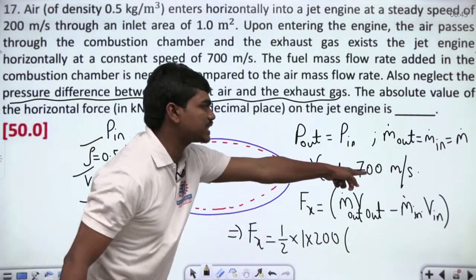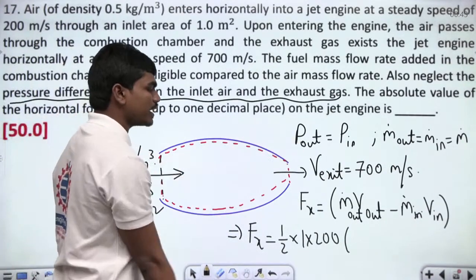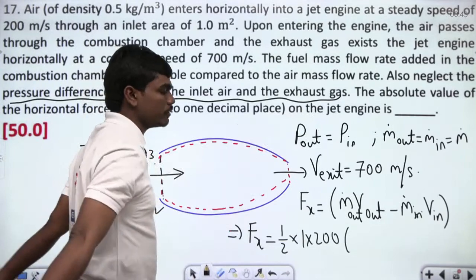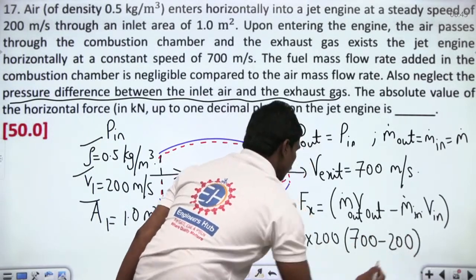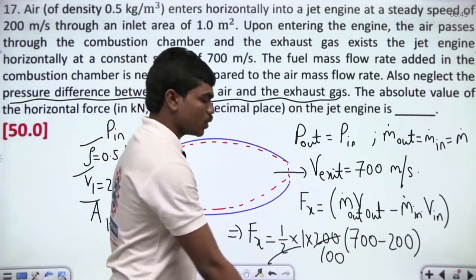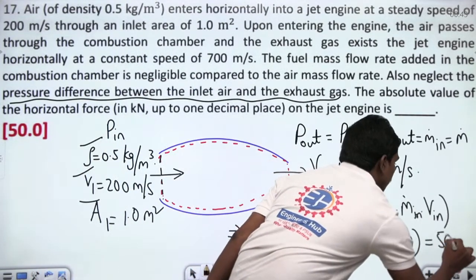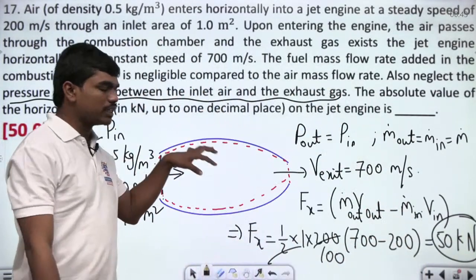You know, V exit is 700 meters per second and V inlet is 200 meters per second. So 700 minus 200, since both are oriented towards the positive direction of the x-axis. Okay, so now this gets cancelled. 100 into 500, so we can write it as 50 kilonewtons as the total horizontal force that's acting on this combustion chamber.